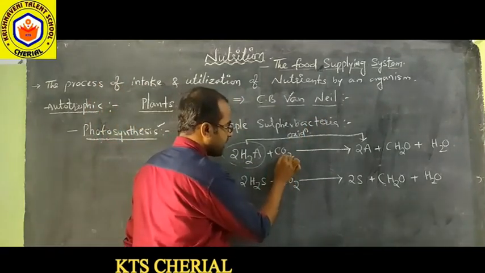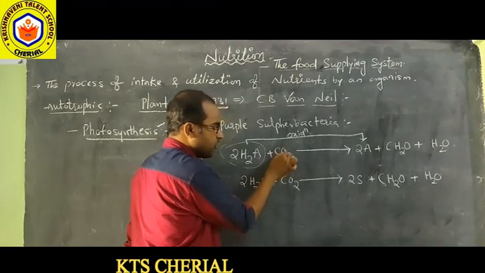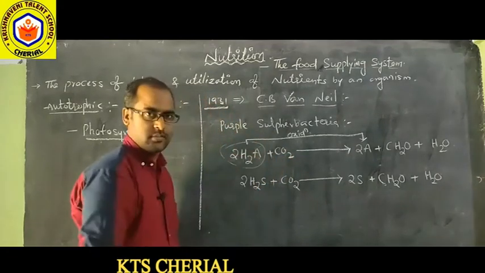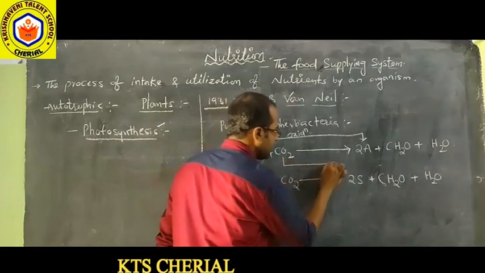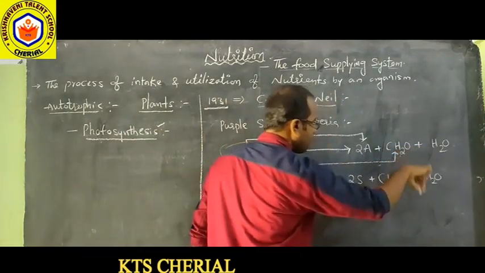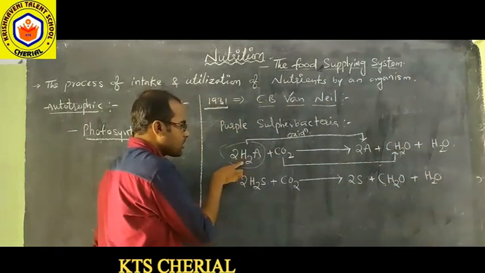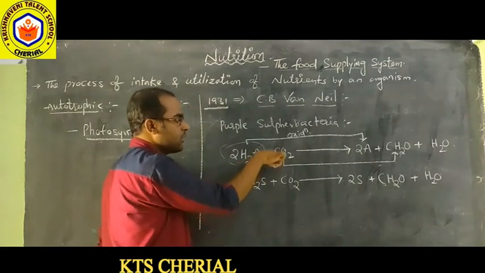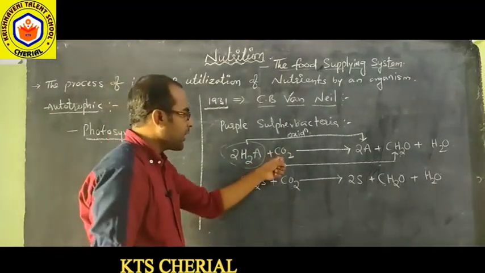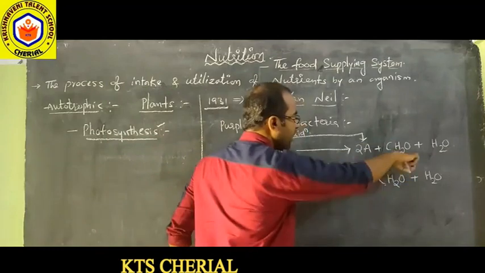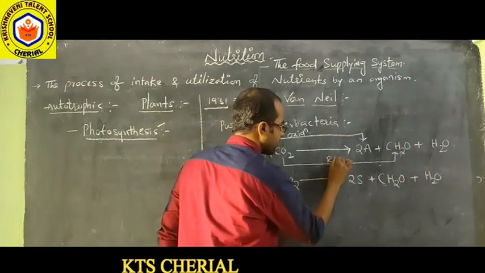Here carbon dioxide, let us take, has no hydrogen in it. So this is converted to CH2O. The hydrogen is added to carbon dioxide. That means carbon dioxide is reduced to carbohydrate, so that is reduction.